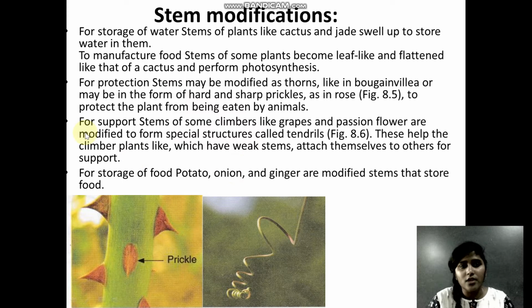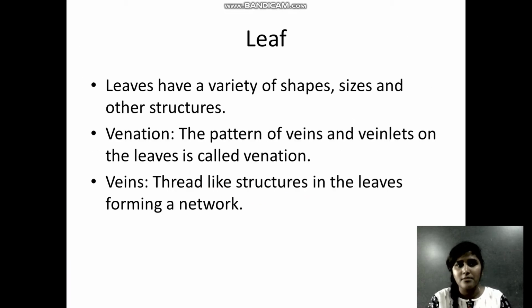So the third one was for support, and the last one is for storage of food. In plants like potato, onion, ginger and others, the stems are modified to store food inside them. So this is the modification of stems. Now let us look at the next part of the plant, that is the leaf.